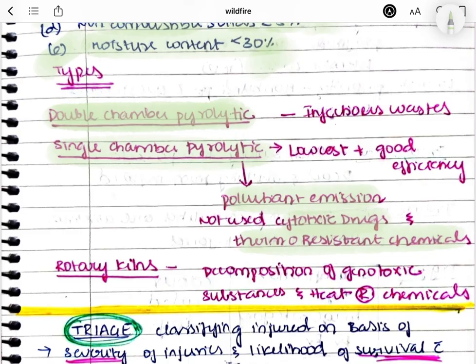But what should be used for cytotoxic drugs and thermoresistant chemicals? We should use rotary kilns. Here there is decomposition of genotoxic and cytotoxic substances and also heat resistant chemicals. So first is the double chambered pyrolytic, where we use infectious waste. Then comes the single chambered pyrolytic, which causes pollution, so we do not use cytotoxic drugs and thermoresistant chemicals. For these we use rotary kilns.